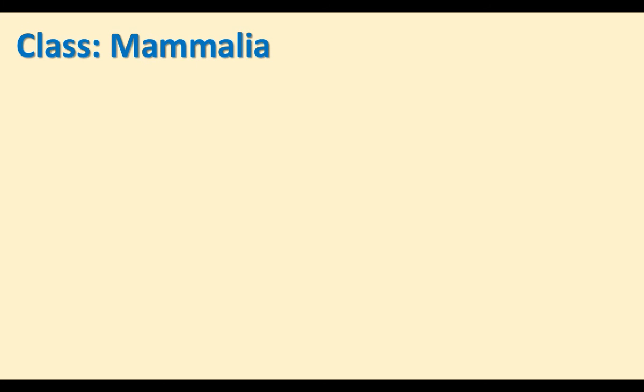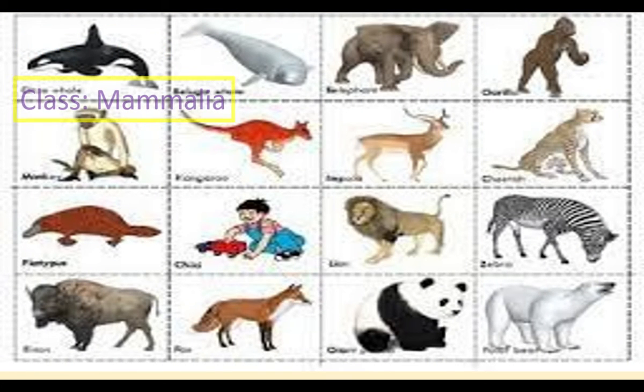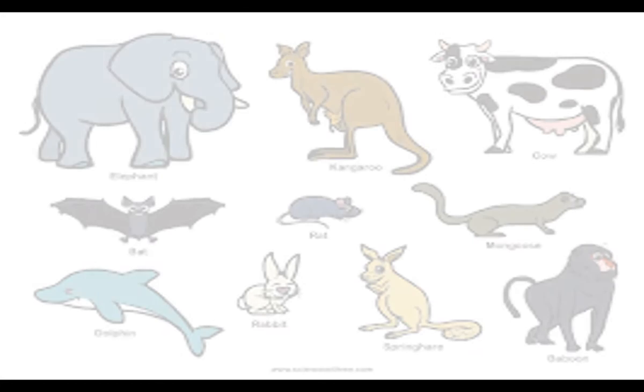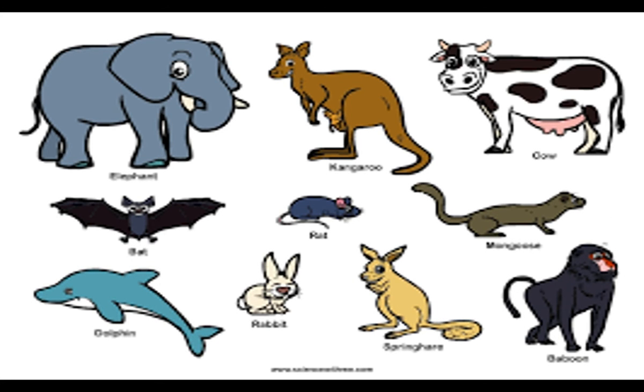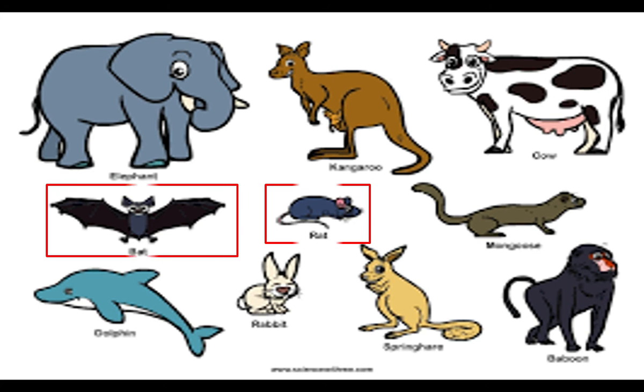Class Mammalia. Mammals occupy various habitats. They have the adaptation to live in different habitats. Some mammals have burrowing mode of life. Some mammals are flying mammals. Some mammals are aquatic mammals. They have the adaptation to live in different habitats.